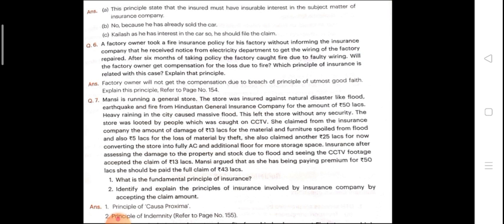So, what is the fundamental principle of insurance discussed here? Causa proximo, that means only that amount of money is paid which is caused naturally. Okay. Identify and explain the principle of insurance involved. Indemnity. That means whichever amount is less is paid.